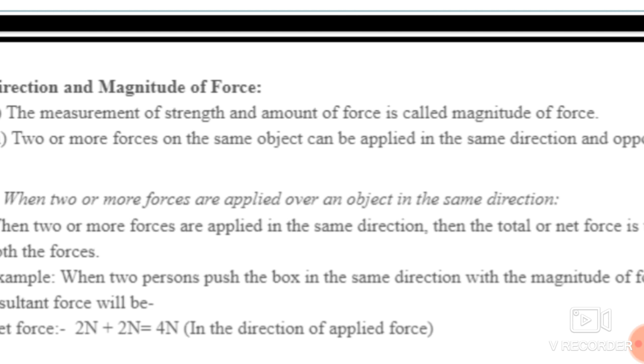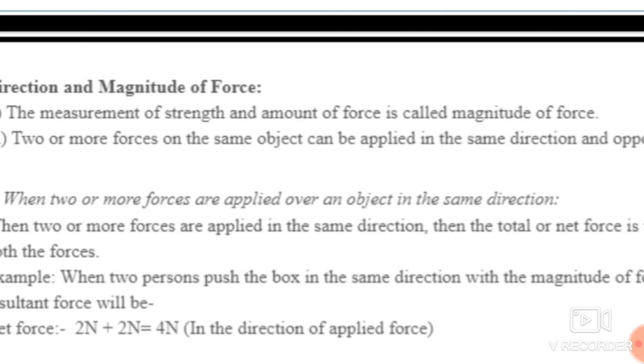The same object is there, but the force is applied towards me by the students. If that bench is moved from me to that door, at that time the direction changes.